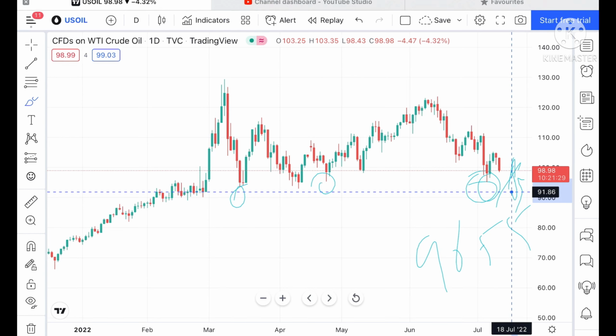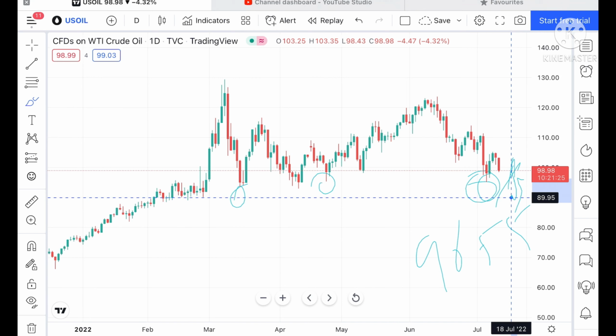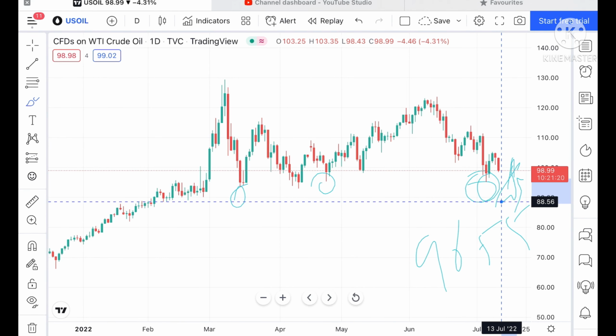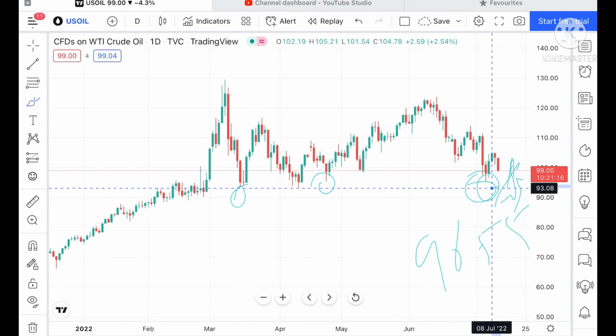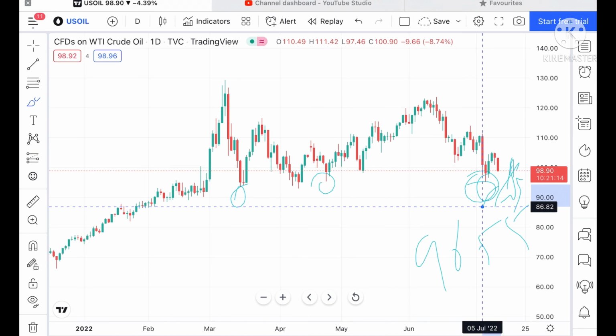We can see it can move further down towards a level of 91.83, and from there we can see it can touch a level of 89.95. Suppose the price goes below that level, then we can see it can touch a level of 88.21, and from there if that level also didn't sustain, then we can see a level of 86.82.